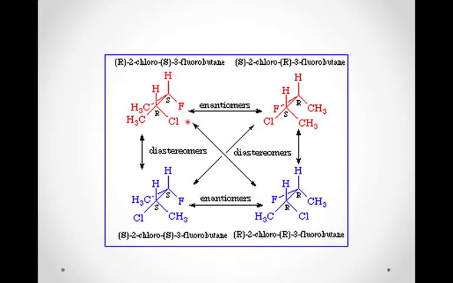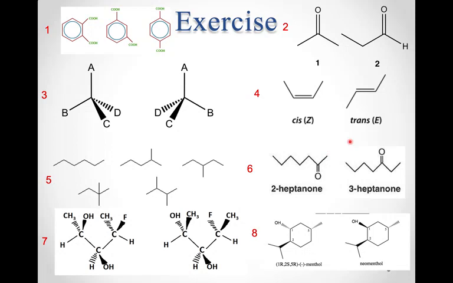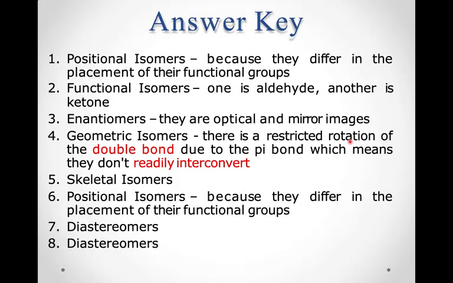When can you call this a diastereomer? When only one of the configurations is changed. Either RS is changed to SS or RS is changed to RR. In that case, as you can see, this is a diastereomer, and again SS and RR are enantiomers. They are enantiomers when the complete configurations are opposite of each other, and they are diastereomers when at least one of them is the opposite of the other. This is a small exercise which you can practice if you want, and here is the answer key.